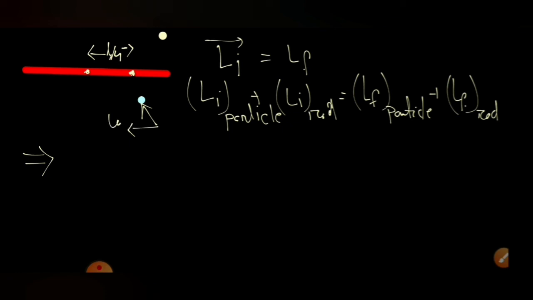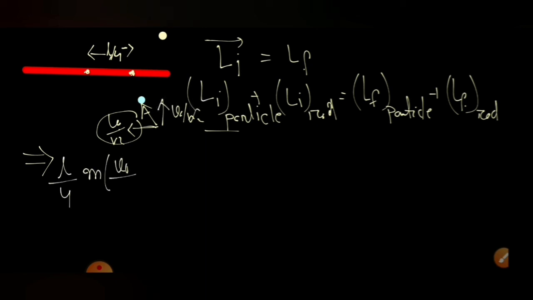V naught by root 2 is here and V naught by root 2 is there, and this is equal to L by 4. So when there is RCM cross PCM for the particle, this component will not be featuring here. So what will be there is L by 4 m V naught by root 2. One term is there, RCM cross PCM. Plus the rod was at rest before collision, so it will be 0.